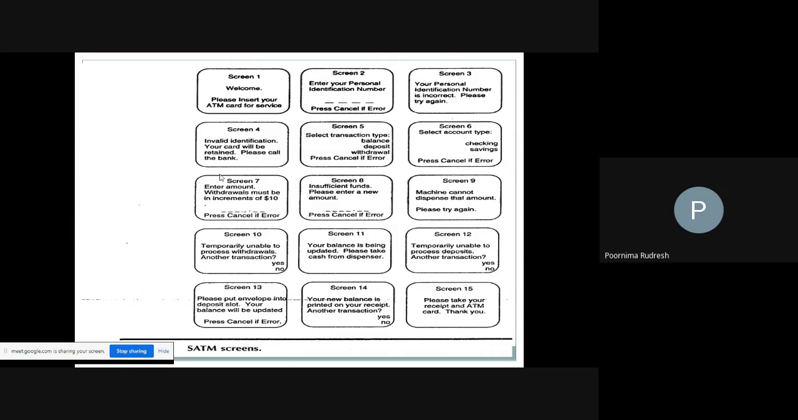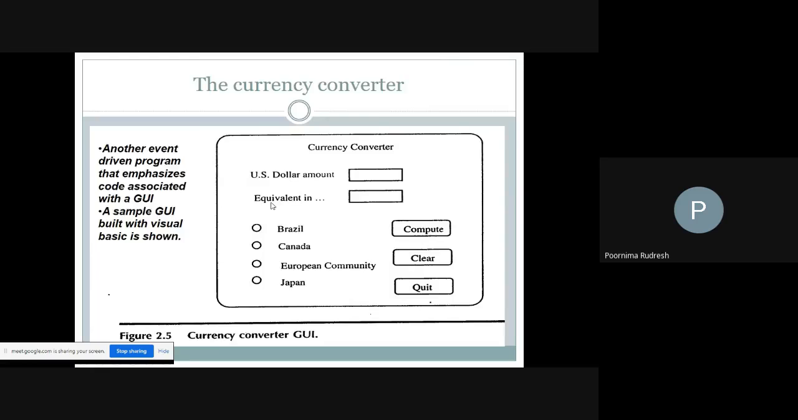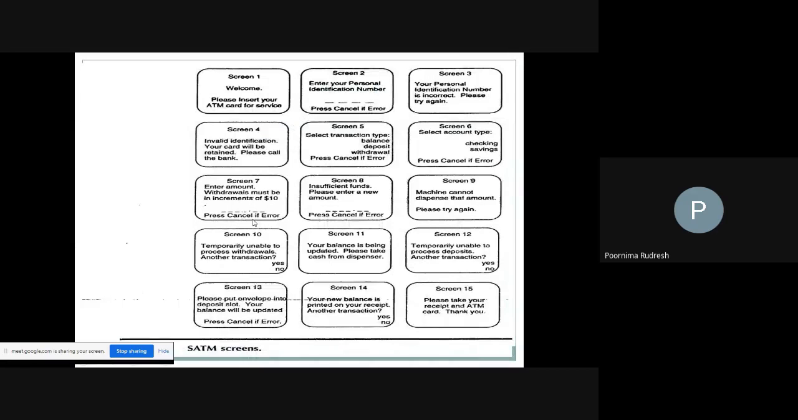Since here they have taken the example of a US-based one, they are representing it in terms of dollars. But in India, we represent the currency in terms of rupees, so we'll say that withdrawals must be in increments of 100 rupees. Okay, instead of dollars, I will use rupees and 100 rupees. So here it will display the message: withdrawals must be in increments of 100 rupees.